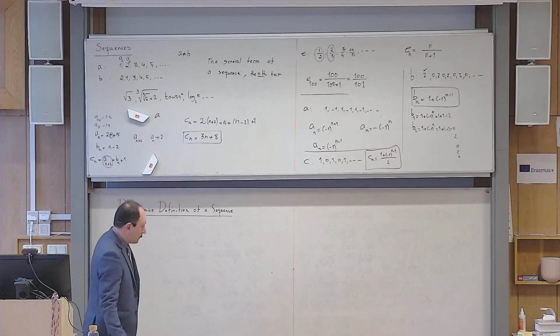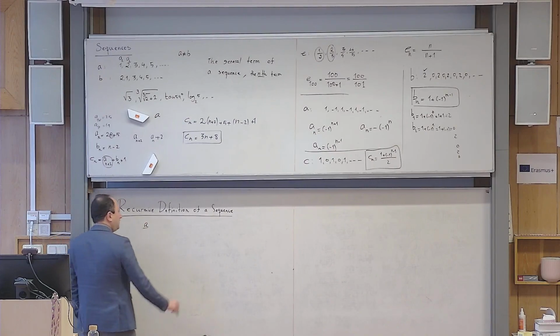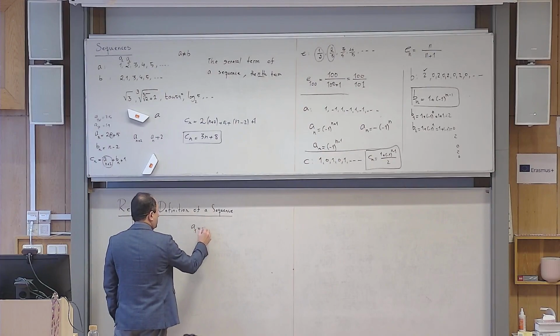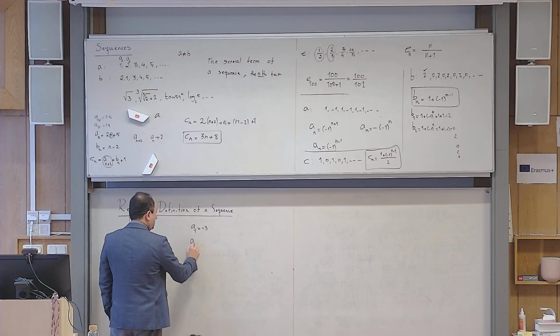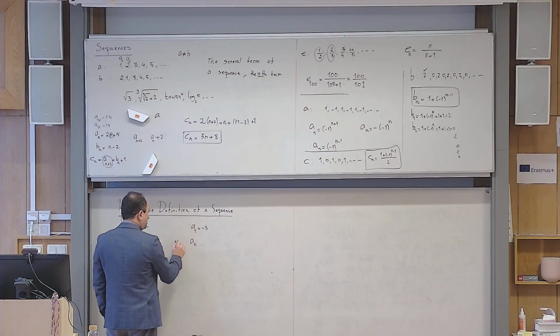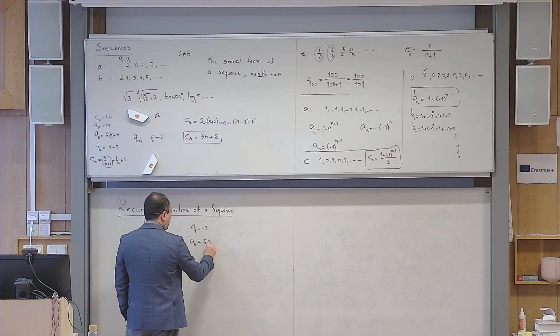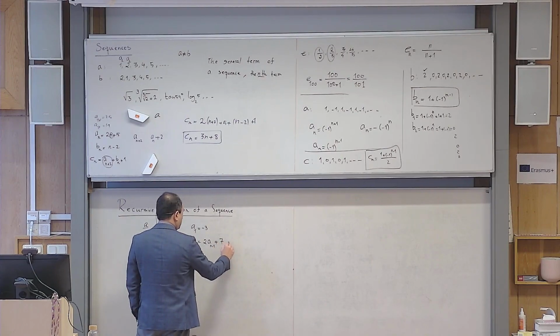For example, I would say that A is a sequence, and I give you the first term: a_1 is, let us say, minus 3. And then I say that a sub n, if n is greater than or equal to 2, is equal to 2a_(n minus 1) plus 7.